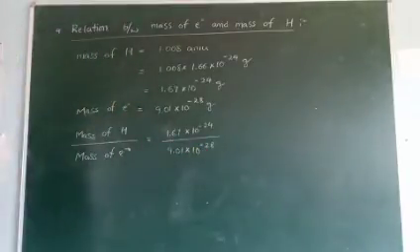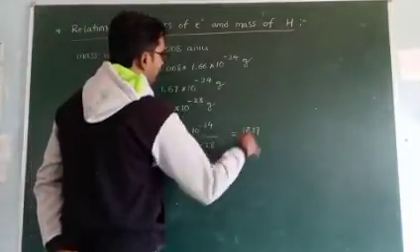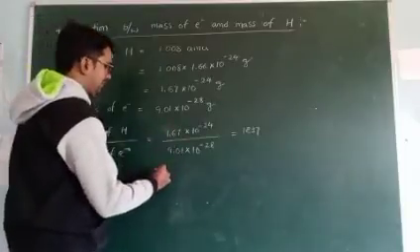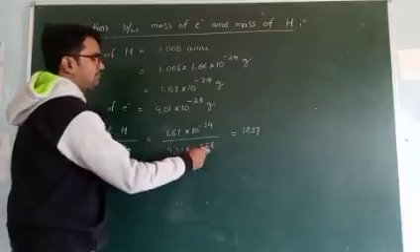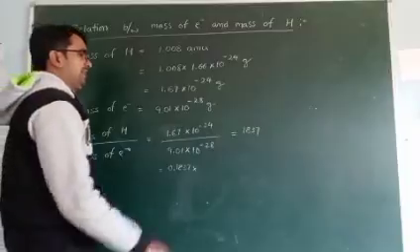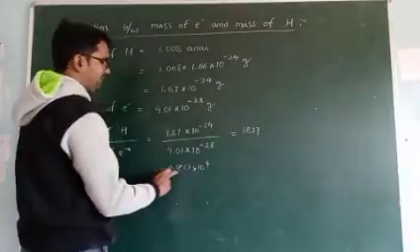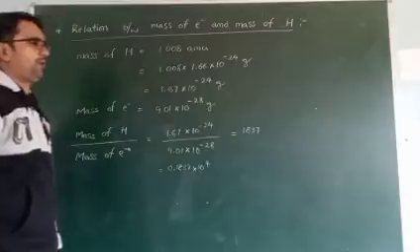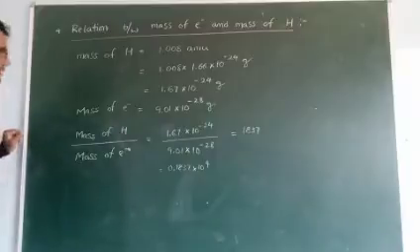Okay, this value is equal to 1837. This is the value: 1.67 by 9.01. Actually, this is 0.1837 into 10 to the power of minus 28. Move it up, 10 to the power of plus 28. Minus 24 plus 28 is 10 to the power of 4. So multiply 0.1837 with 10 to the power of 4, it gives 1837. Right, so simply this one is right like this.